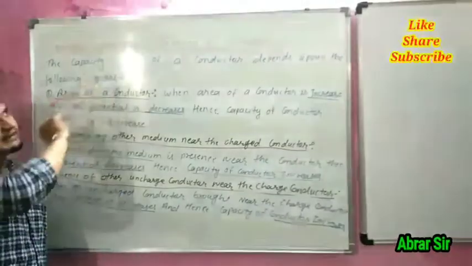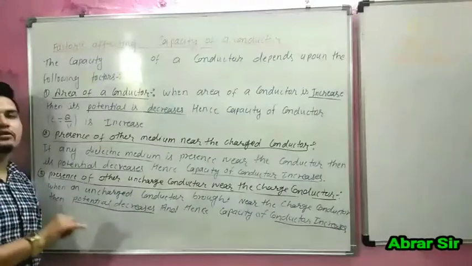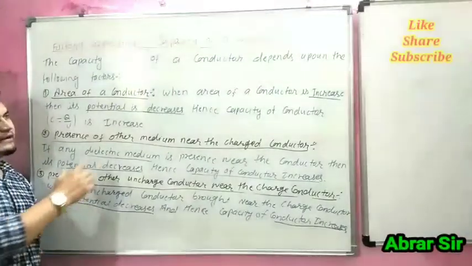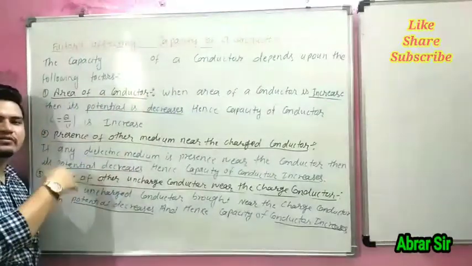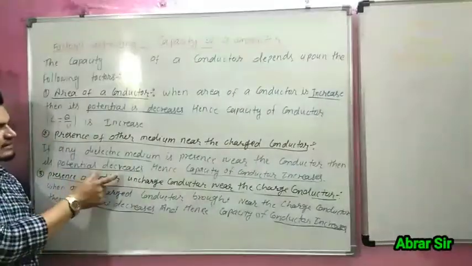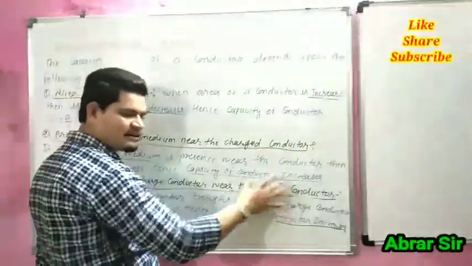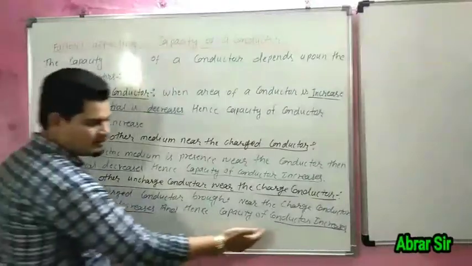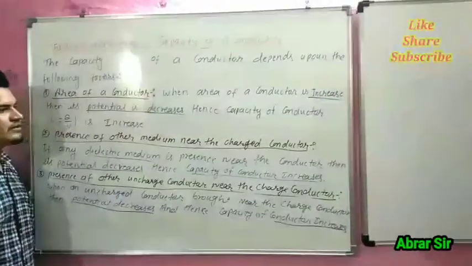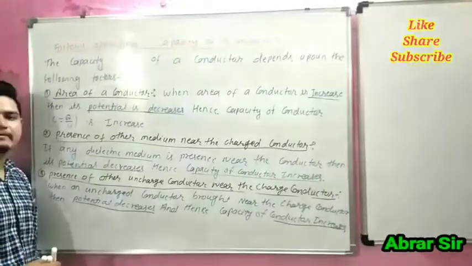Because if potential decreases, the capacity of the conductor increases. In the second case, potential decreases, so capacity increases. In the third case, potential decreases, so capacity increases. So these are the factors affecting the capacity of the conductor.